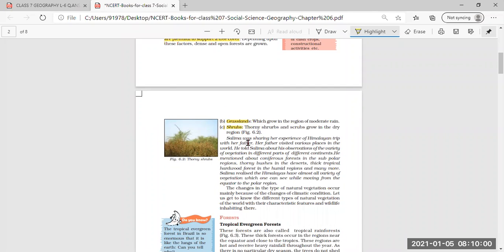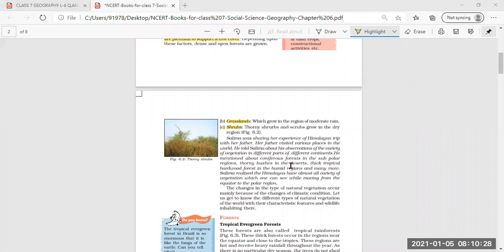Now, these thorny shrubs, which have thorns in them, and the scrubs, small plants, grow in dry regions. These thorny shrubs and scrubs, in Hindi, कांटे वाले पेड़ जो होते हैं, grow in dry regions where there is less rainfall or scanty rainfall.